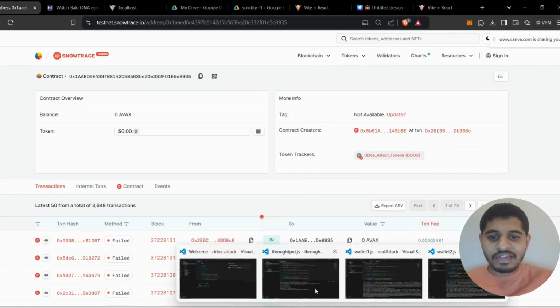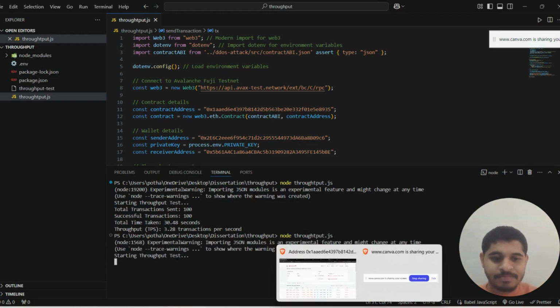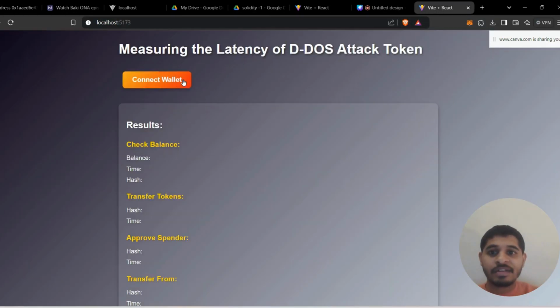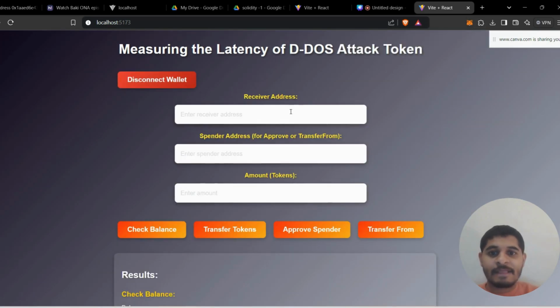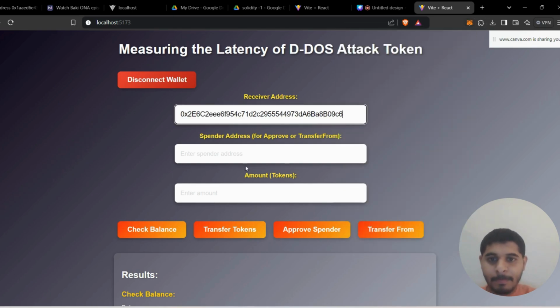Right now, let's find the throughput. As the attack is on, the pressure on the mempool will start. And let's find the latency. Now I have started the throughput. Let's connect to the main wallet, and let's transfer the tokens.